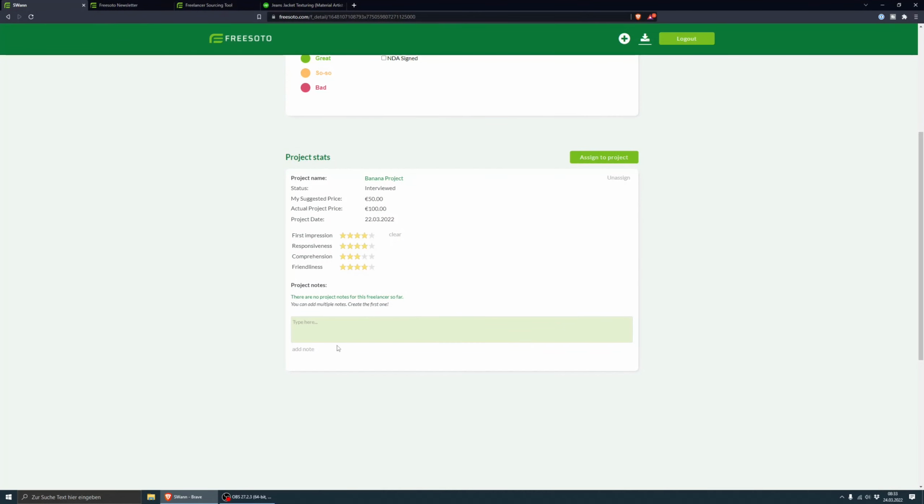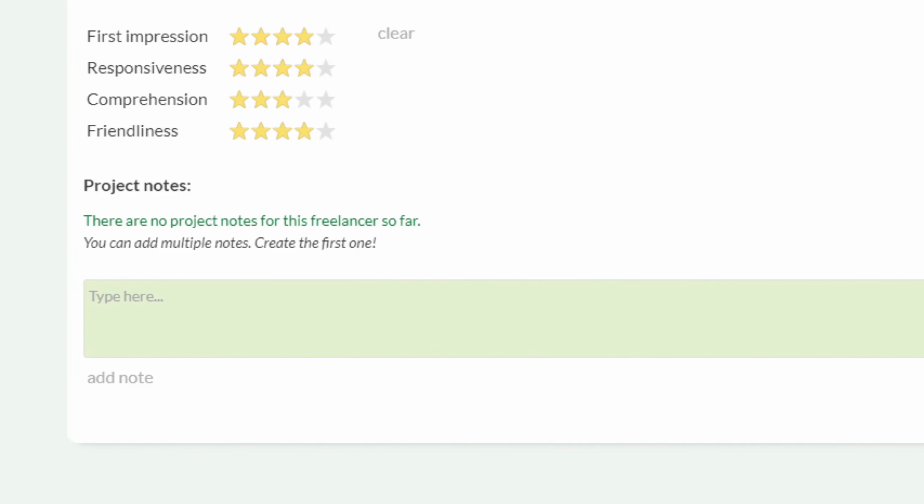And you will see that also it's very important to put in the project notes, because it's all about staying organized with Frisoto, because we have so many people, so many freelancers that you're scouting, and after some time you will forget what they are all about. So that is why you have this down here, the project notes.